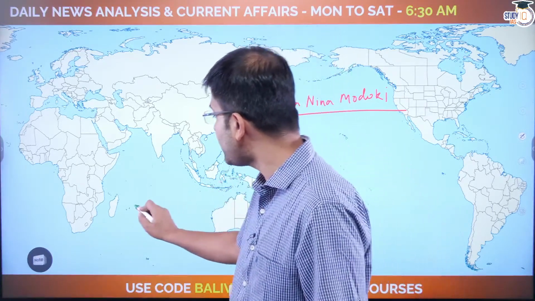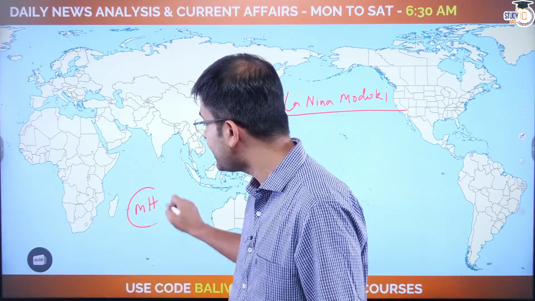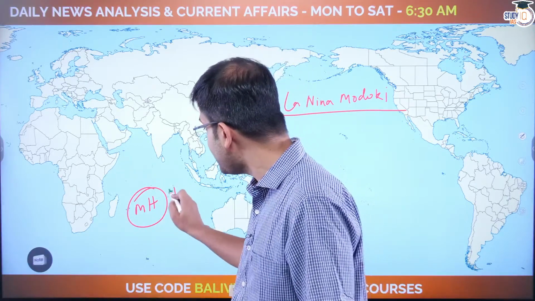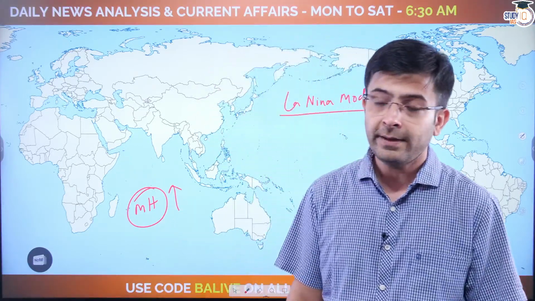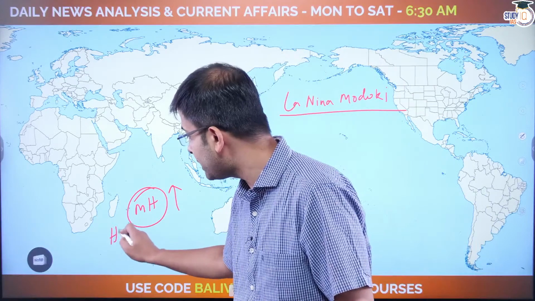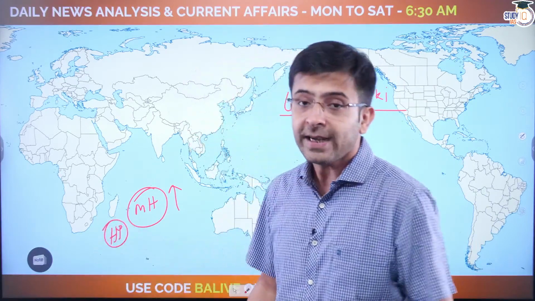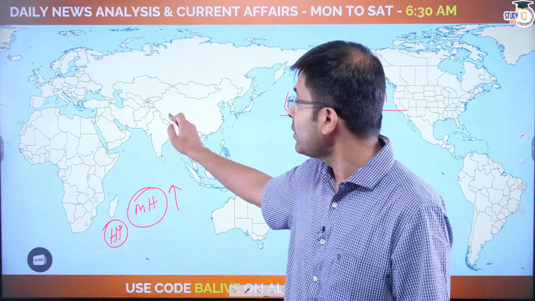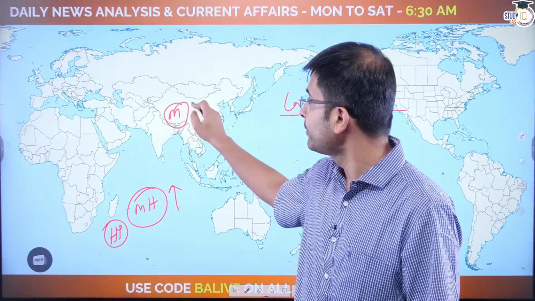Where is it getting formed, which will eventually determine where your low pressure is. The whole story is to understand the story at Mascarene High. If the pressure is high here, if you're experiencing high pressure here, the straight away interpretation should be that my monsoons are going to be bumper.